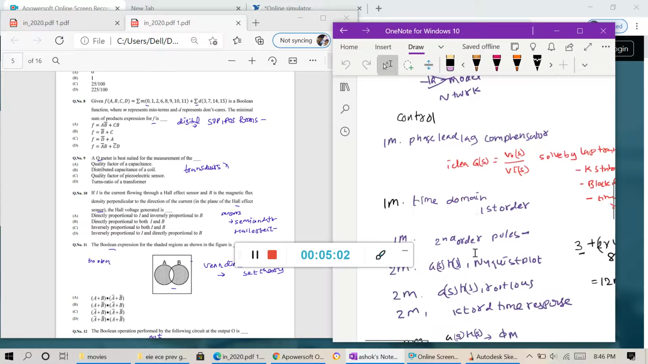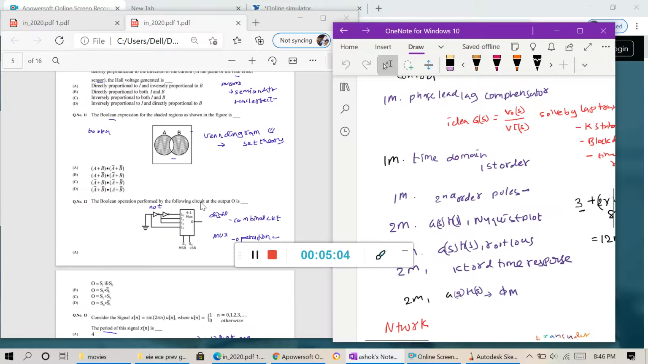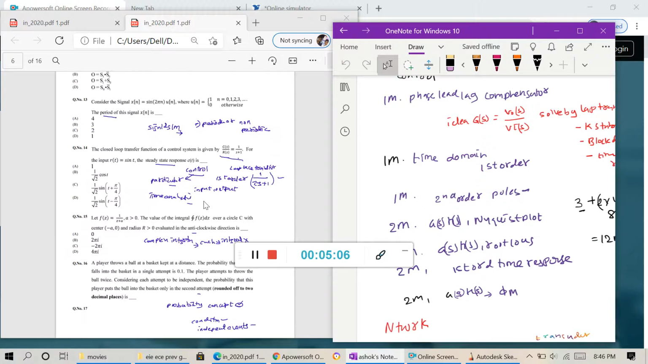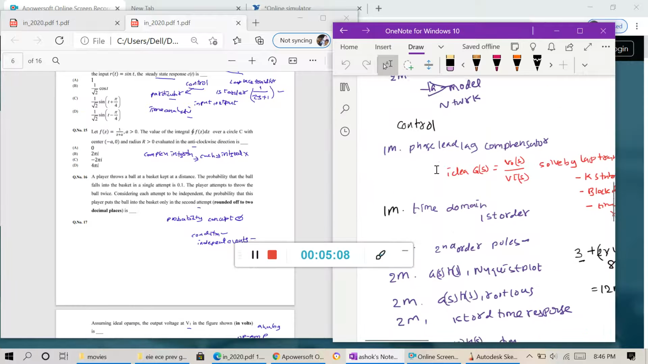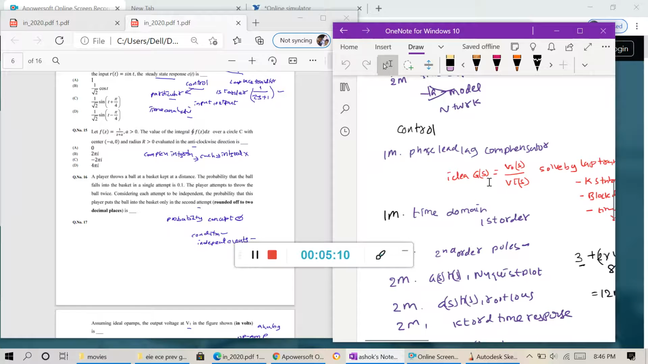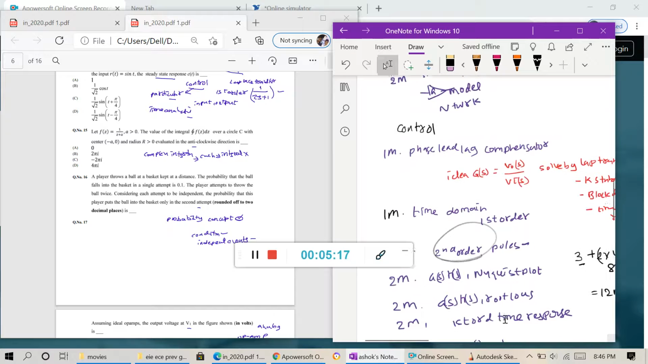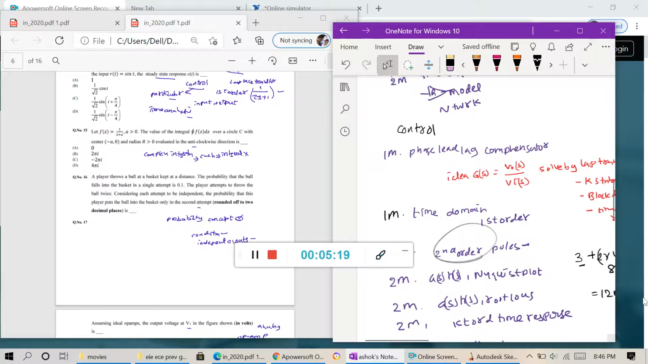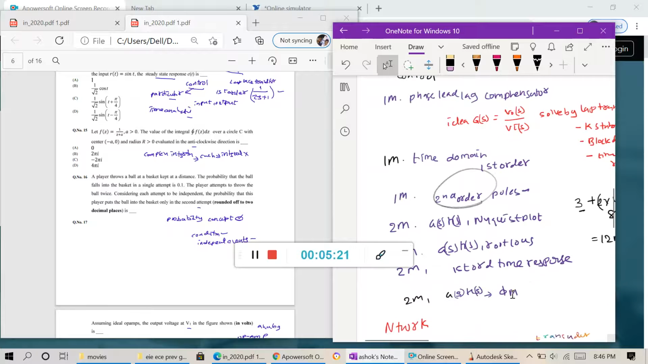Whatever they give, just control. In control, phase lead, time domain, and second order equations are important, and Nyquist plot, root locus, like these problems. So almost you will get some 12 marks like that.